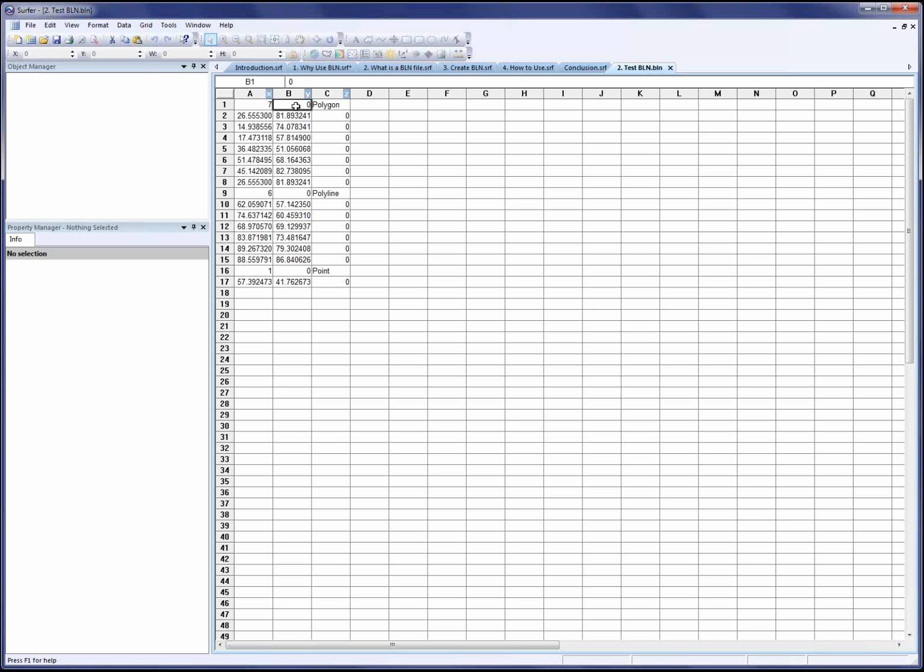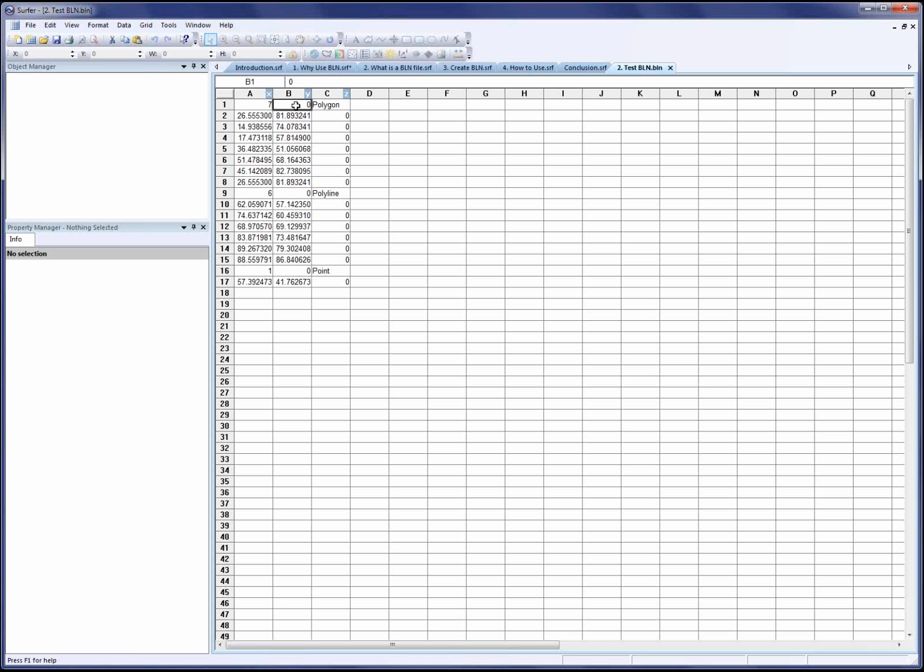Now, if you were going to blank a grid with this polygon, the blanking flag value tells Surfer to either blank inside the polygon or outside the polygon. You would enter a 0 if you wanted to blank outside the polygon, or a 1, I could change this to a 1, if I wanted to blank inside the polygon. I can usually remember this because a 0 looks like an O for outside, and a 1 kind of looks like an I for inside.